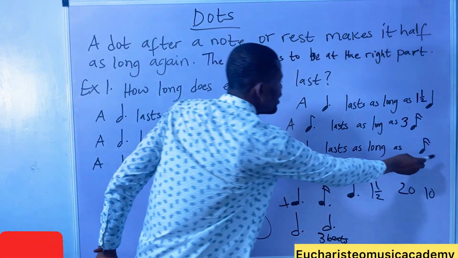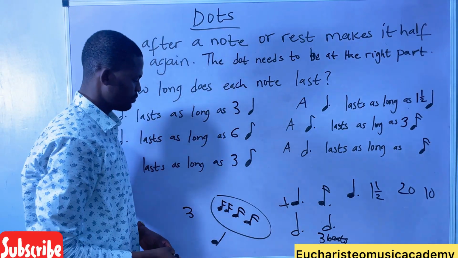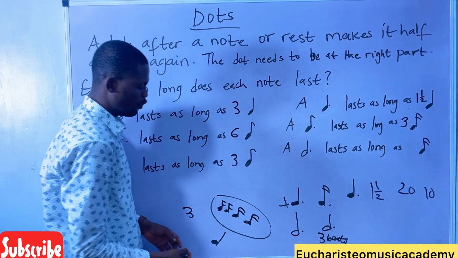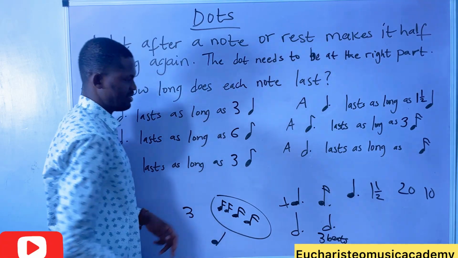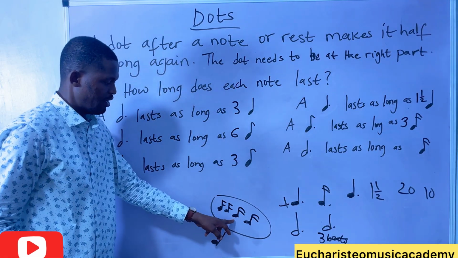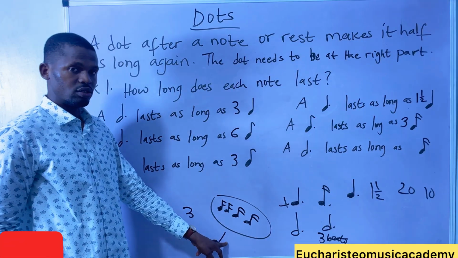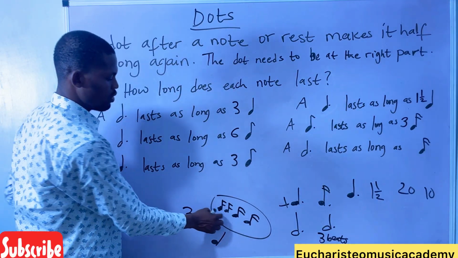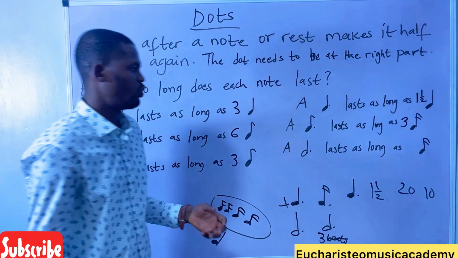Now, how many of these will you find here? It should be this times 3, because this is equal to 1 beat. This times 3. 1, 2, 3, 4 times 3 is what? 12.